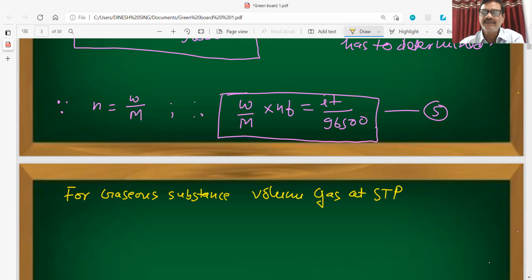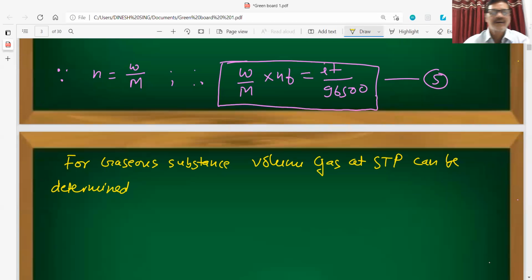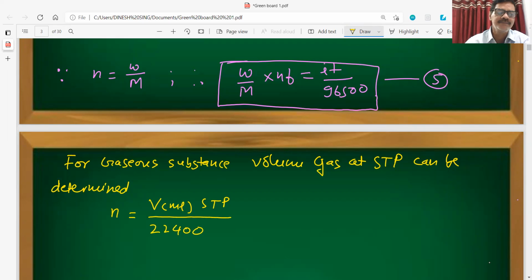For a gaseous substance, moles will be equal to V in ml at STP divided by 22,400 ml.